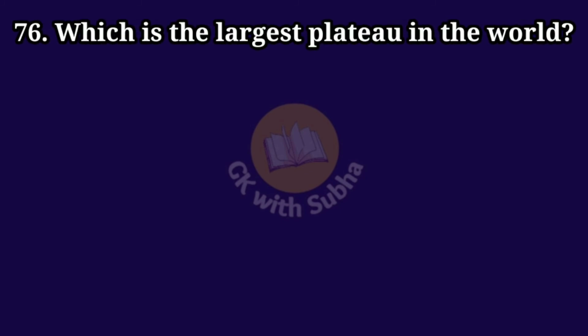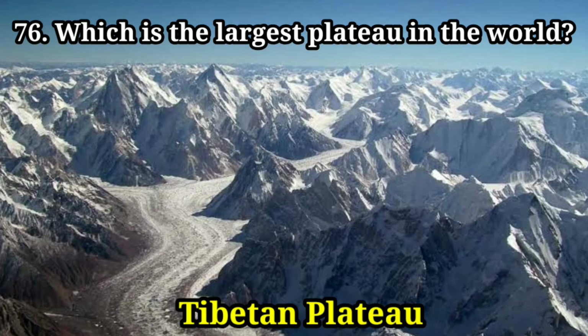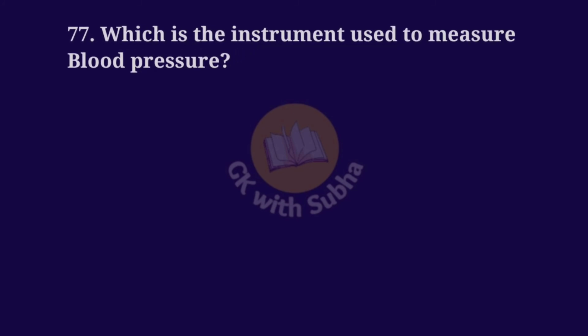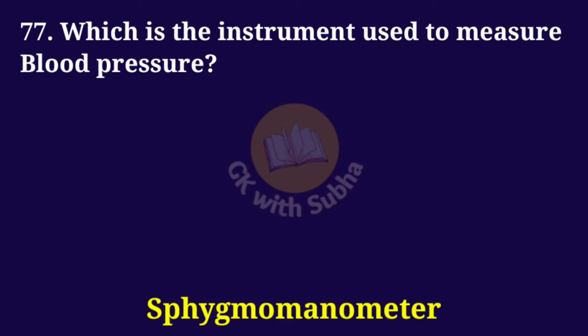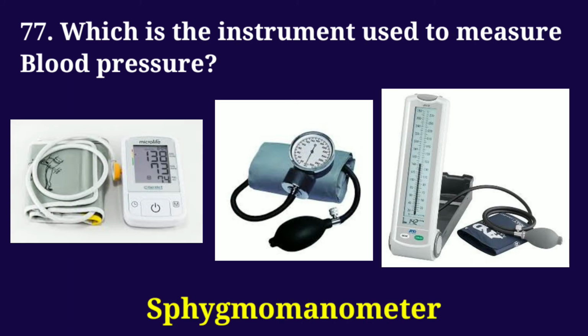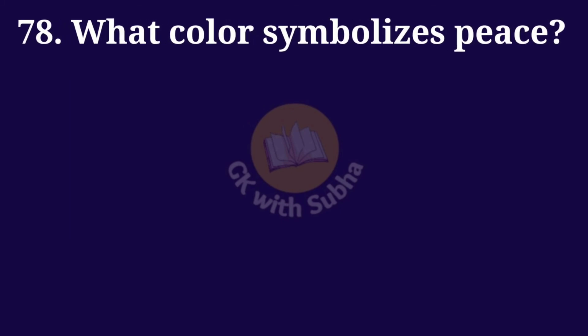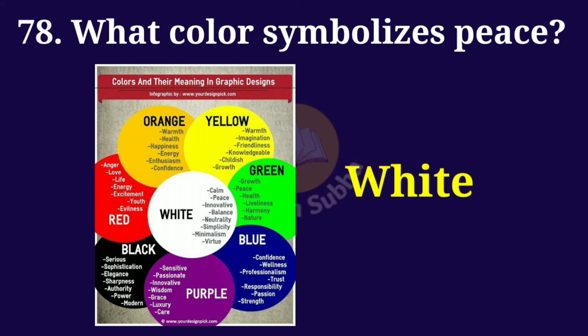Which is the largest plateau in the world? Answer: Tibetan Plateau. Which is the instrument used to measure blood pressure? Answer: sphygmomanometer. What color symbolizes peace? Answer: white.